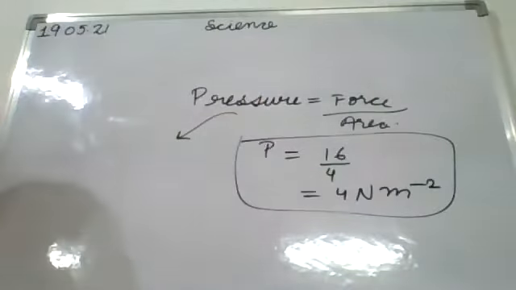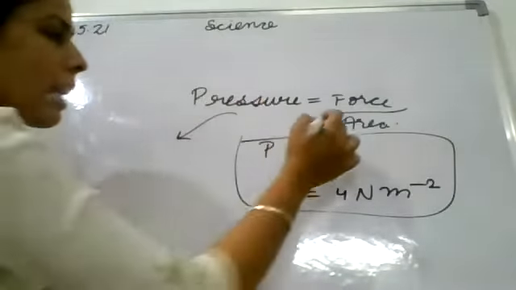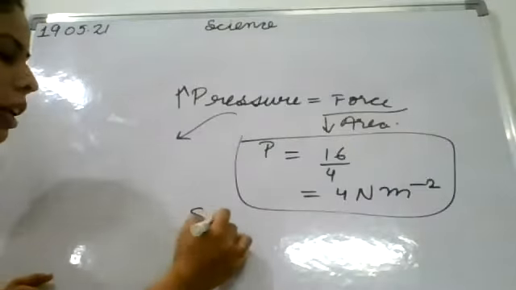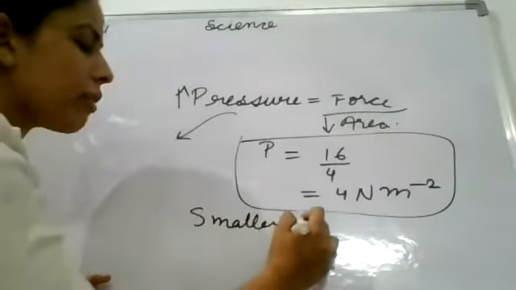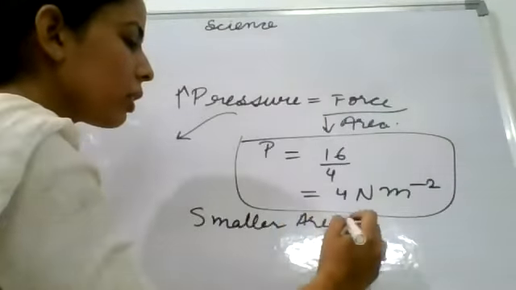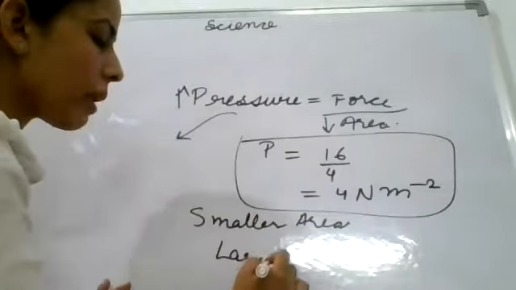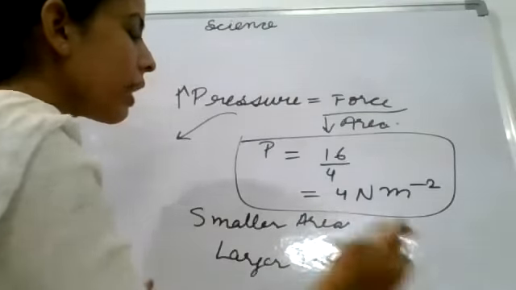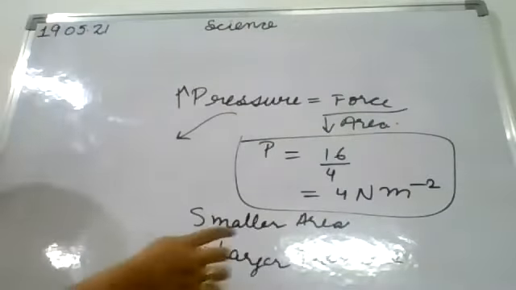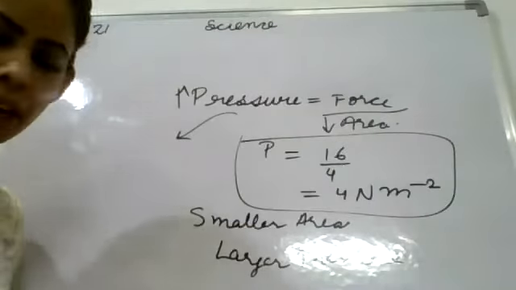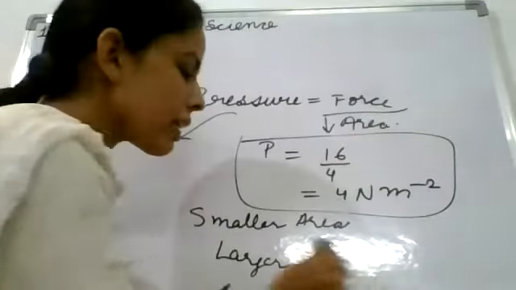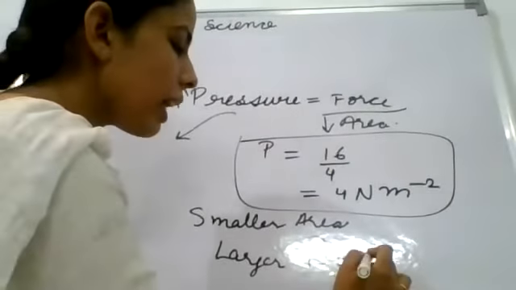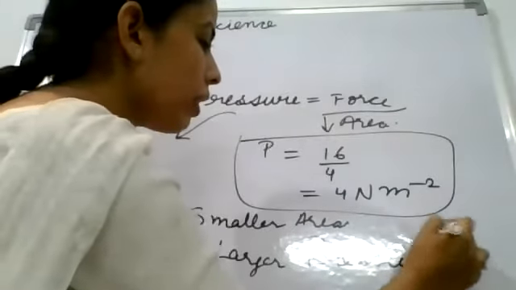So come to this point: if the area is decreasing, then the pressure will increase. Smaller the area, larger the pressure. If you are saying it is inversely proportional, if this decreases then pressure will increase. If the area increases then the pressure will decrease. Clear?